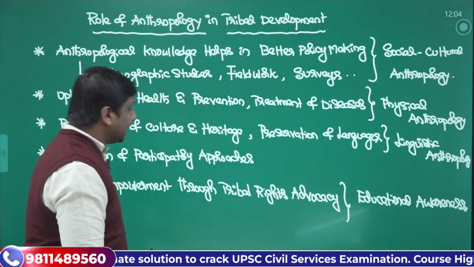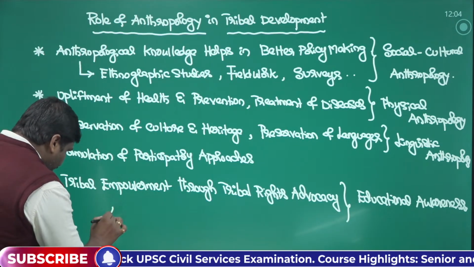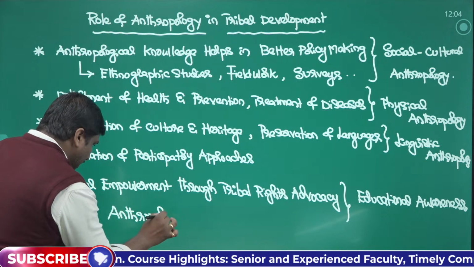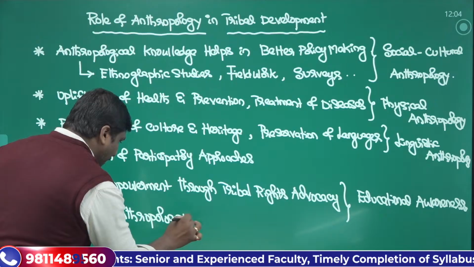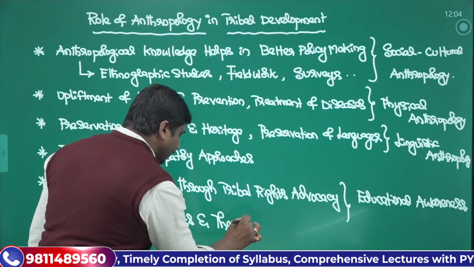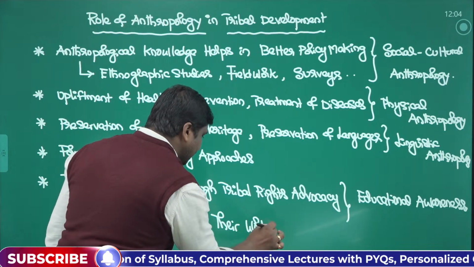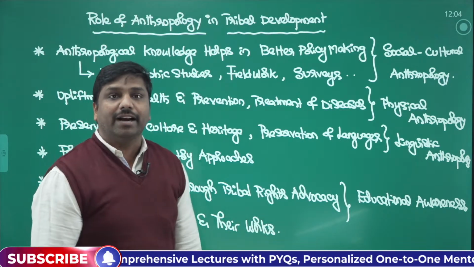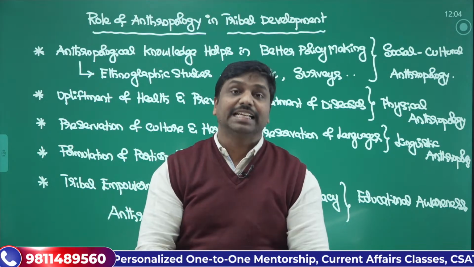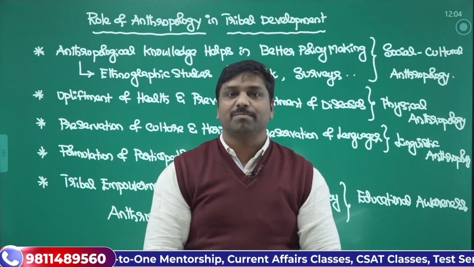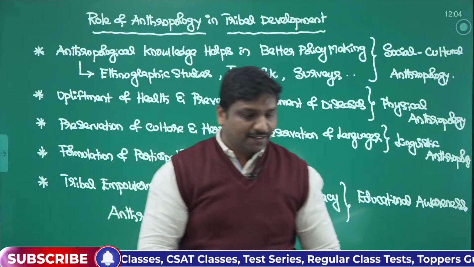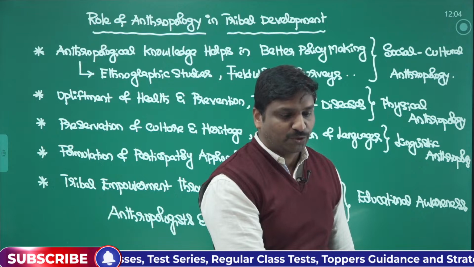So bring in the context of the anthropologists and their works, and mention this in a systematic fashion. Link how this anthropological knowledge helps in tribal upliftment. That is another important thing that you can do. Right? So this is one thing with respect to this particular topic.